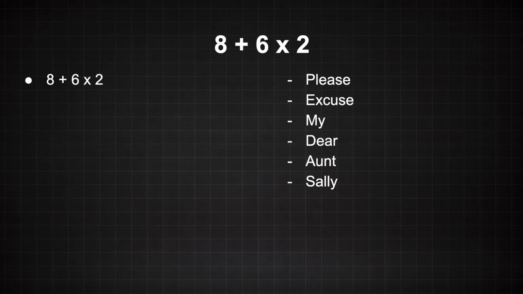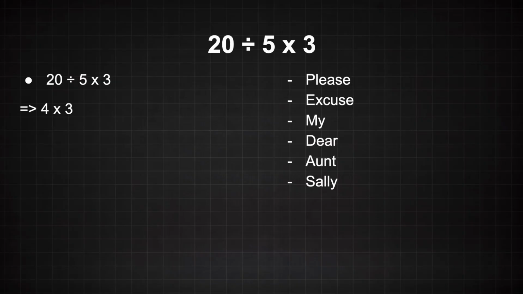Our first example is 8 plus 6 times 2. Multiplication comes first, knowing that we can bring down the 8 because our first order of business is multiplying the 6 times 2, which is 12. We bring down the 12, and now we have to evaluate 8 plus 12, which is simply equal to 20, and this is our answer. The second problem is 20 divided by 5 times 3. Notice that the operations in this problem only include multiplication and division. Therefore, we evaluate left to right. 20 divided by 5 is equal to 4, and we bring down the times 3. 4 times 3 is equal to 12, and that is our answer.